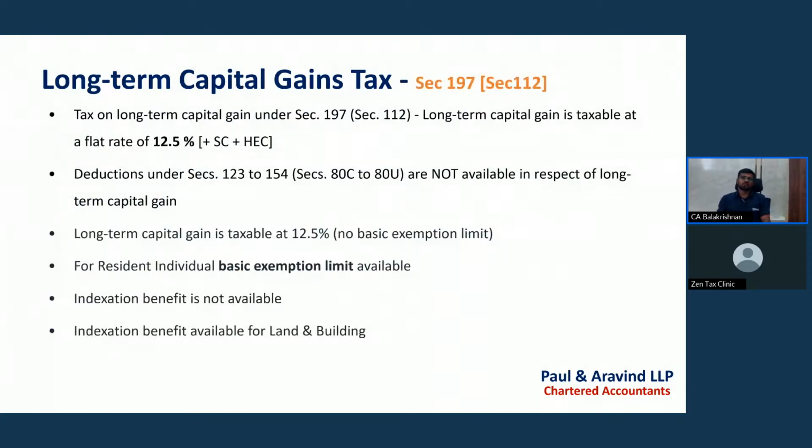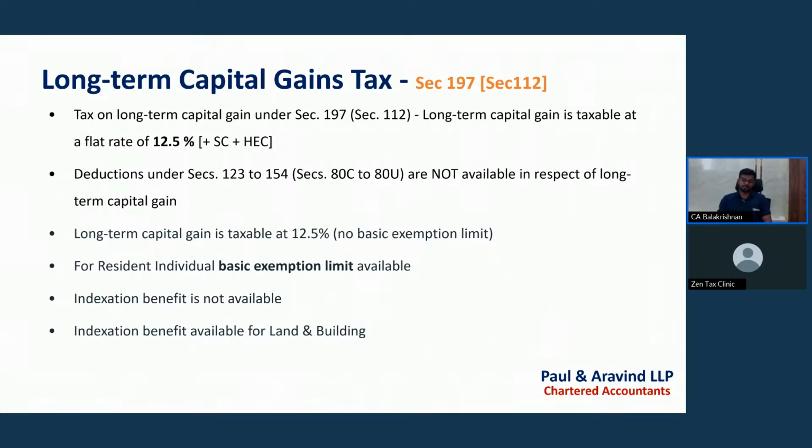So what is long-term capital gains tax? I have explained that section 197 of Income Tax Act 2025 covers the long-term capital gains tax rate. For long-term capital gains, it is flat taxable at the rate of 12.5% plus surcharge if applicable, and health and education cess is in any way applicable. Deductions under sections 123 to 154, that is, the old Chapter VI-A provisions, apply.